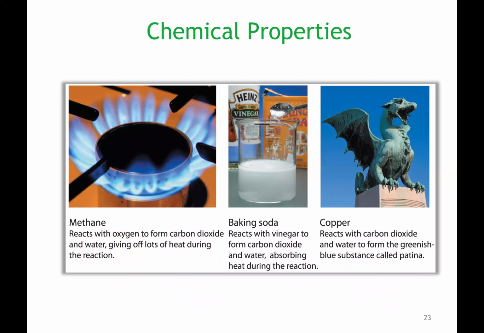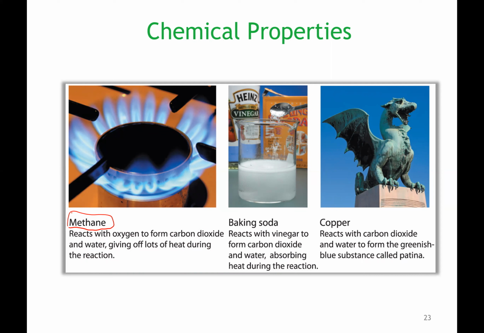What are examples of chemical properties? It's causing changes, think of it, that are irreversible. It's forming something else, a new substance. An example is methane. Methane is a gas, and when it reacts with oxygen, it forms carbon dioxide and water, right? And there's heat that's generated.